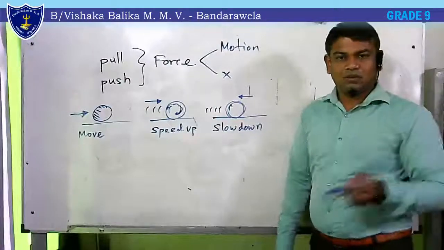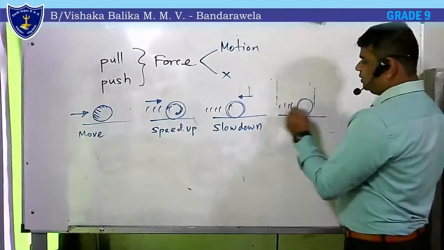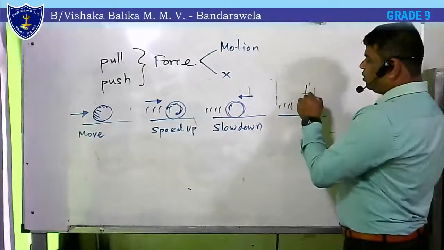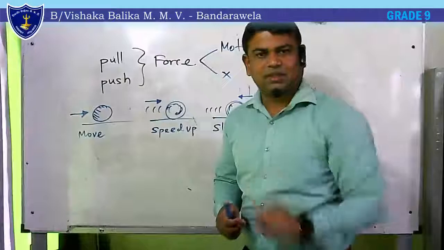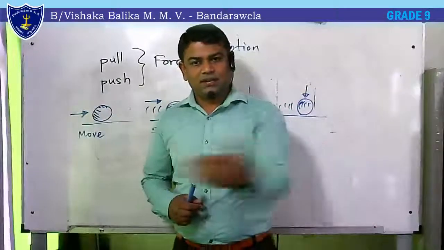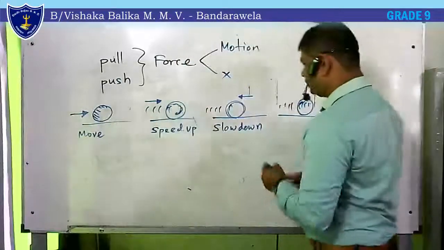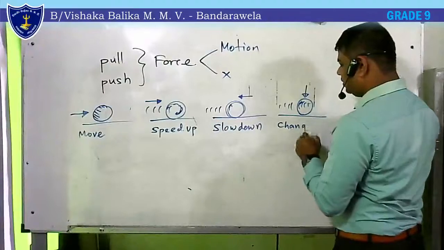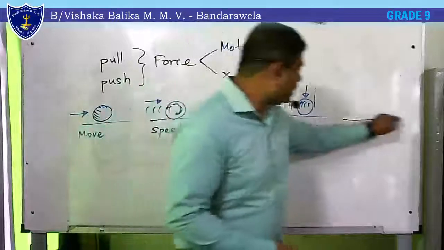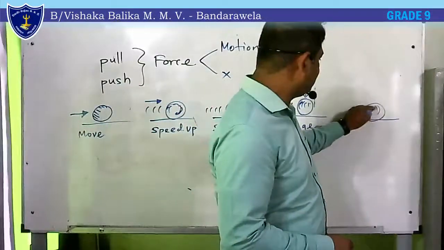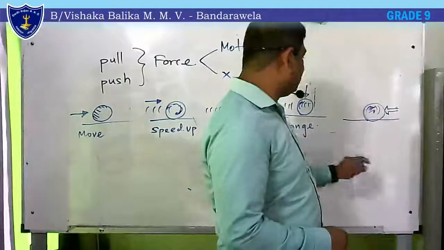Speed up, slow down. Next, if ball is moving here, if I give force from the back side, to the opposite, we can change the direction. It comes here and changing and coming there. So we can change the direction. Finally, if object is moving, if you completely give big force here, you will be able to stop it.